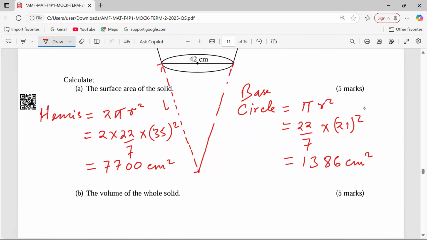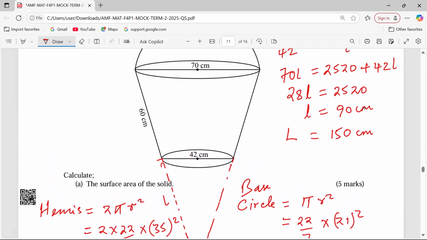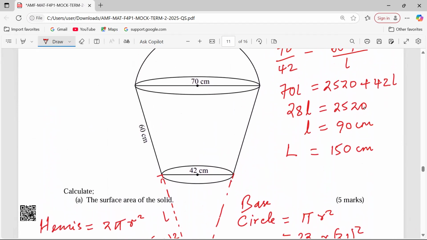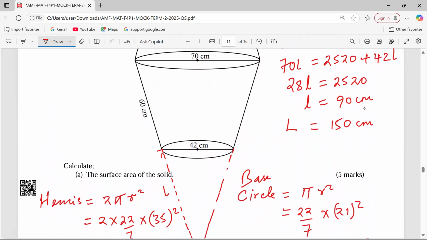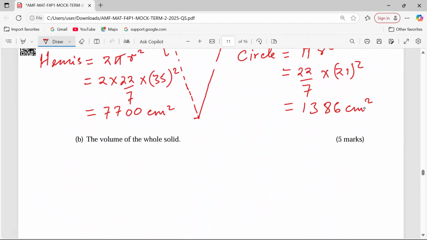we need now to go to the slanting height, or rather the curved part of this particular solid. So we need to talk about the curved surface area of the original cone. So for us to get the frustum part, remember area is pi RL.